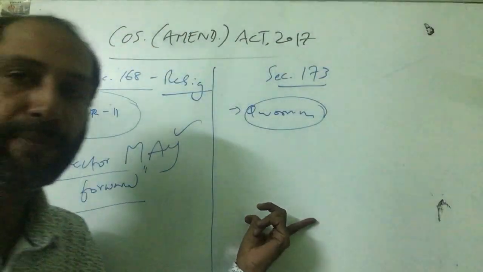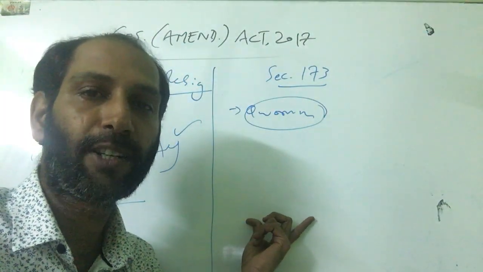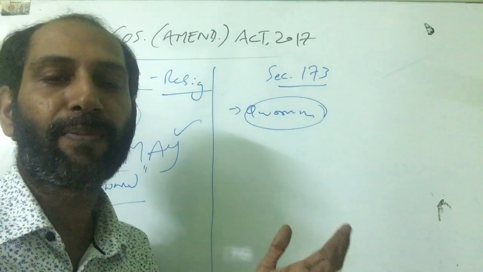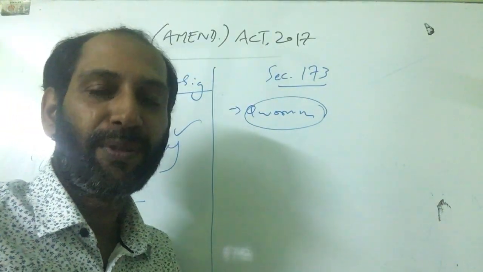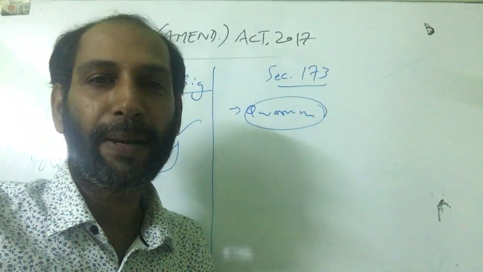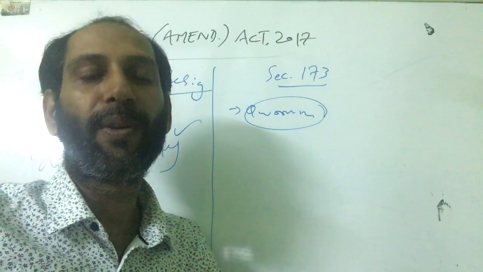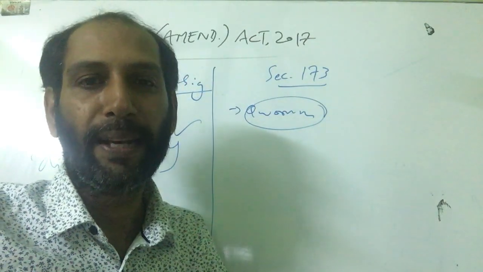That is the amendment. Now coming to 173, which is a very famous section. Section 173 of the Companies Act 2013 speaks about conducting of board meeting. Most of the students may be very happily knowing the provisions. Four board meetings should be conducted in a year with a time gap of 120 days and so on. And it speaks about notice, 7 days written notice to be given to all directors in India.